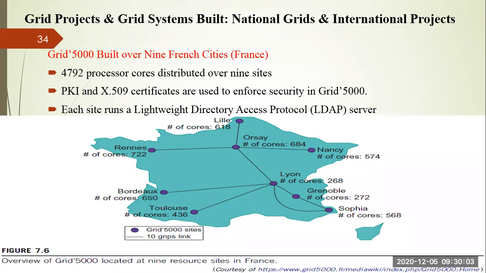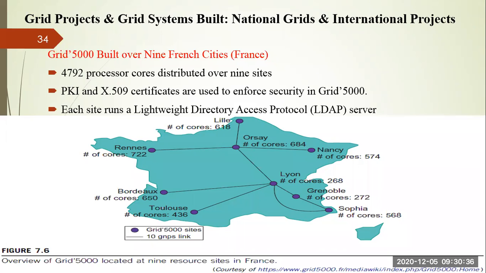In France they have picked 9 cities. In those 9 cities, they have deployed the resources in order to solve the problems associated with France, right? Or you can say this is a national grid which is available in France, having 9 different resource sites in 9 different cities, right?